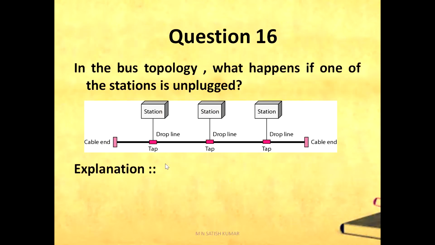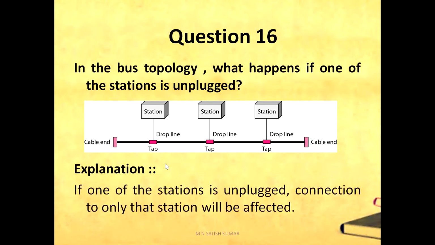Question number 16. In the bus topology, what happens if one of the stations is unplugged? If one of the stations is unplugged, connection to only that station will be affected. There is no other problem.